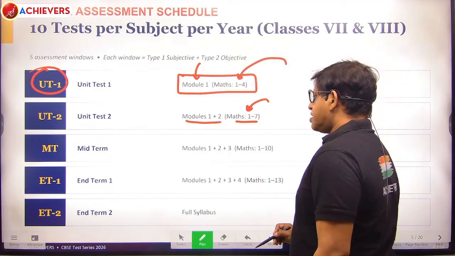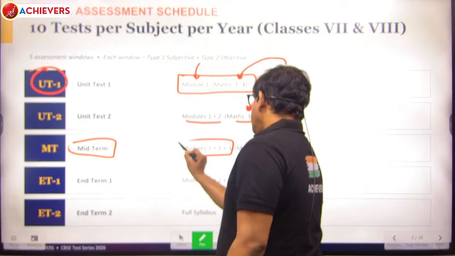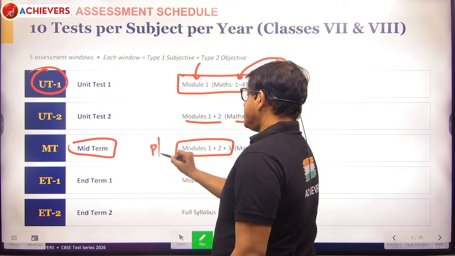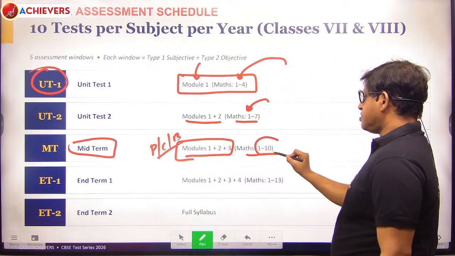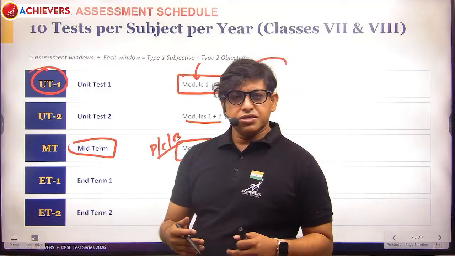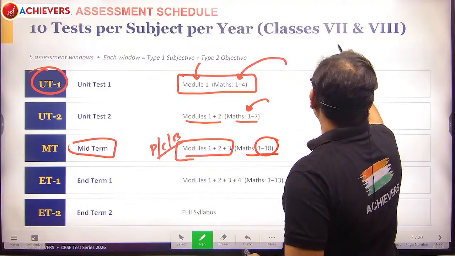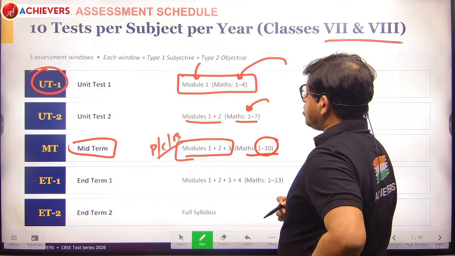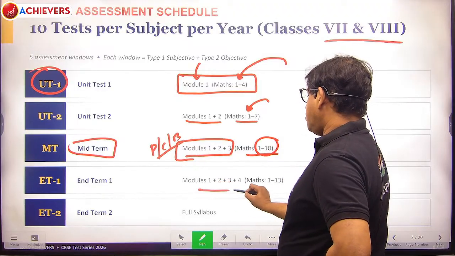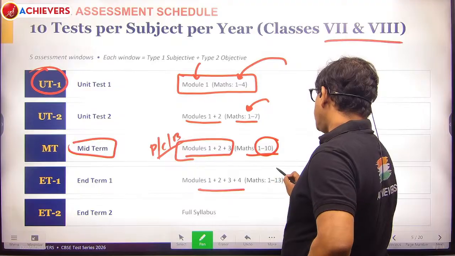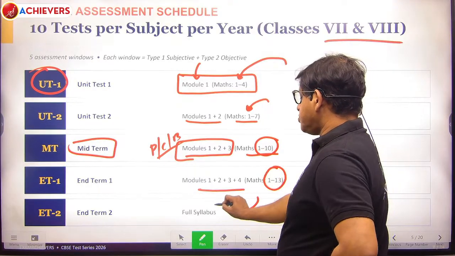For the midterm exam, it is modules 1 plus 2 plus 3 for physics, chemistry and biology, and maths is given separately because the number of modules is much larger in these classes 7 and 8 we are talking about. So maths 1 to 10, and in the term exam modules 1 plus 2 plus 3 plus 4, maths 1 to 13.